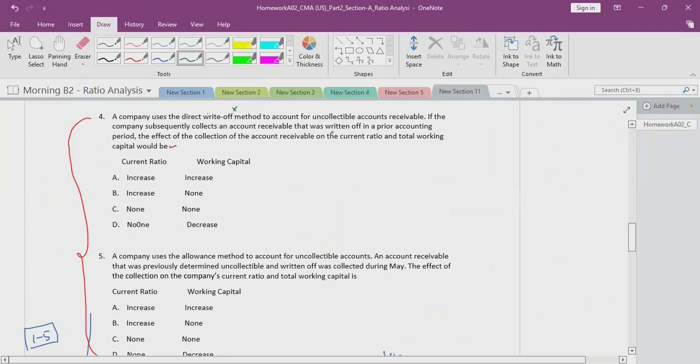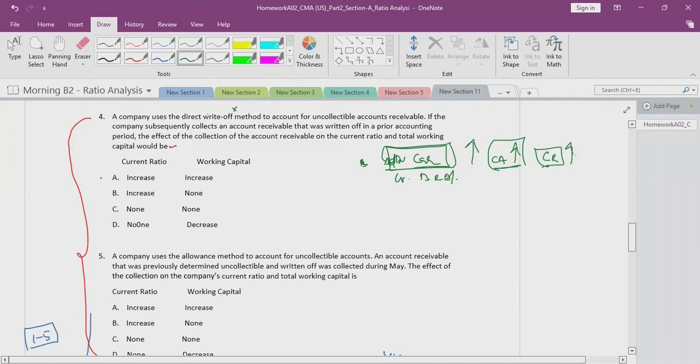Answer A, sir. The accounts receivable written off earlier is now collected. What is the entry? Debit cash and credit bad debts recovery account. So what is the effect? Cash is increased. Cash increase means current asset is increased, and an increase in current assets means the current ratio will increase.